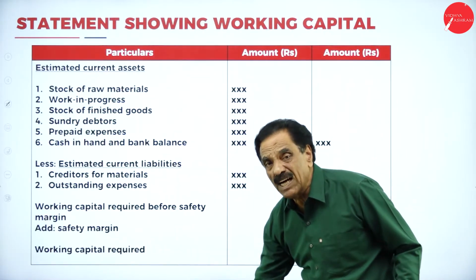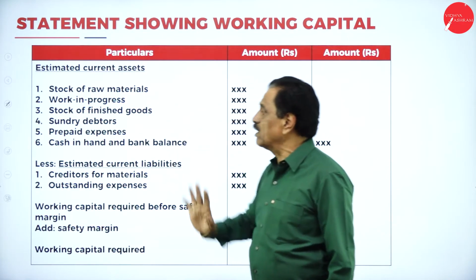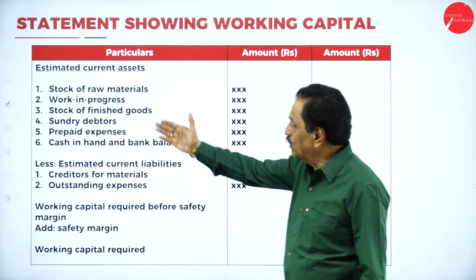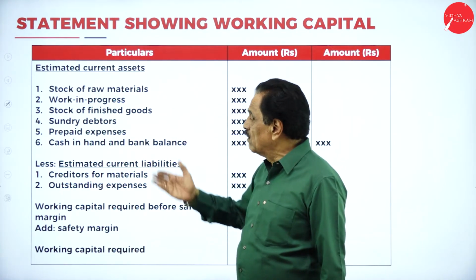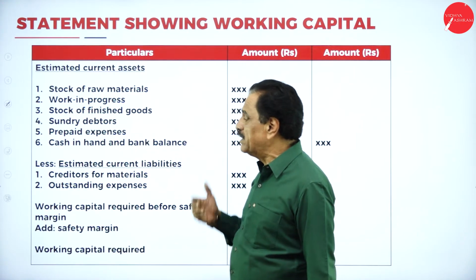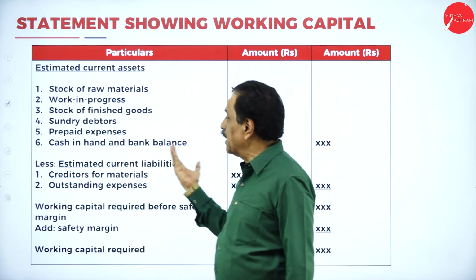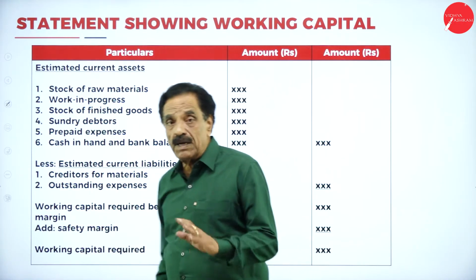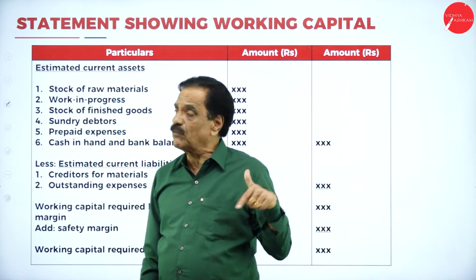This is the format which I have given. Work on the same format. We find out stock of raw material, work in progress, and stock of finished goods. We calculate the debtor. We calculate the prepaid expense, but in this problem no prepaid expense has been given. Cash in hand and bank balance. Stock of material may be for a week or a month. Here, 1 month is given, so we calculate for 1 month.